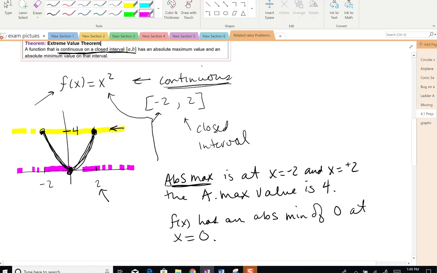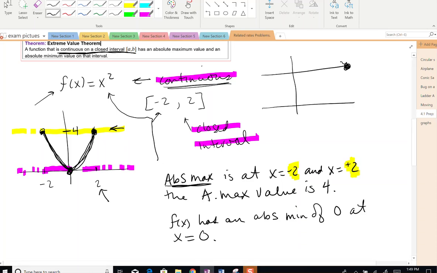So if you have a closed interval and the function is continuous, you are guaranteed both an absolute maximum value and an absolute minimum value. And there can be ties. So we can have two x values that have the same absolute max and absolute min. I mean, the most boring function would be a constant function where you have an infinite number of absolute maxes and absolute mins. So both the absolute max and the absolute min are the same thing.